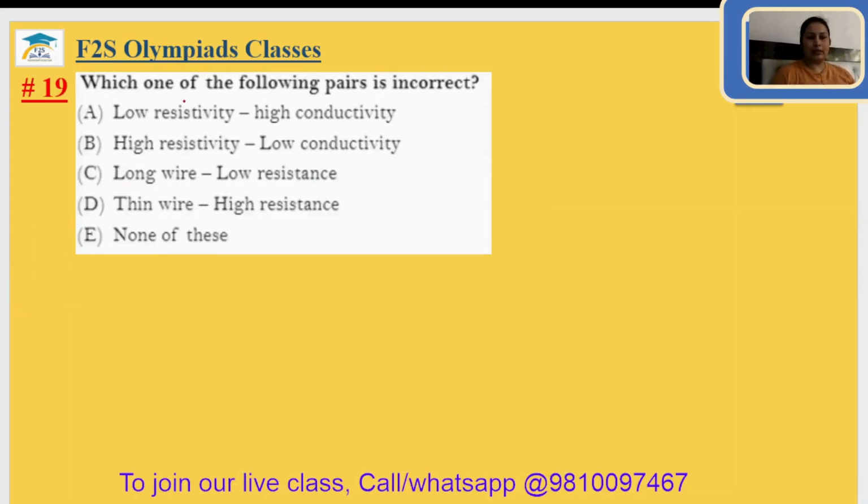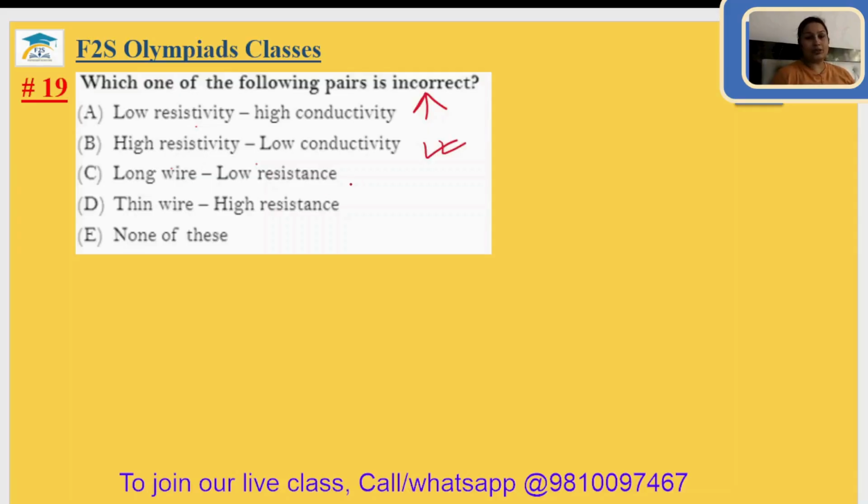Question number 19. Which one of the following pairs is incorrect? Low resistivity, high conductivity? Yes. The lower the resistance, the more the flow of electrons, meaning the smoother the flow of electric current. Okay. High resistivity, low conductivity? Yes, it is also correct.